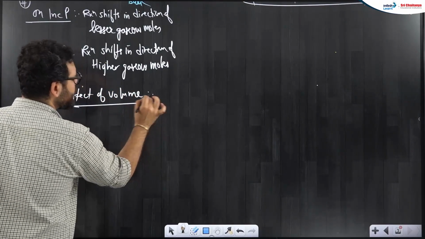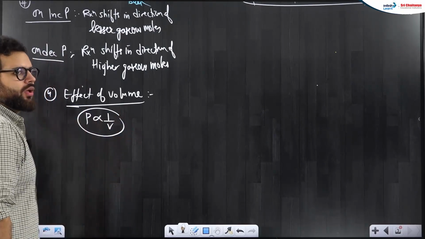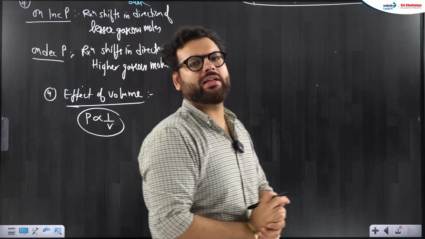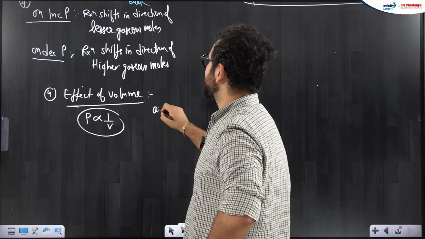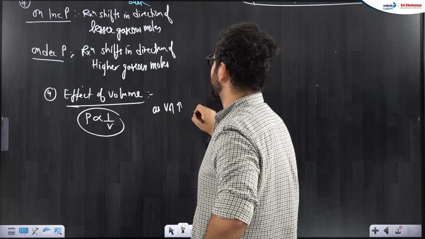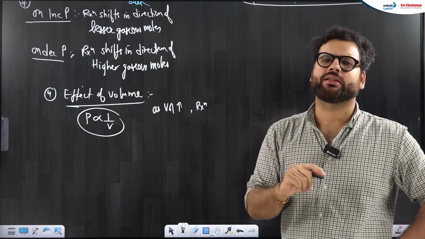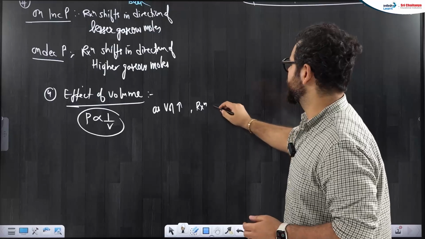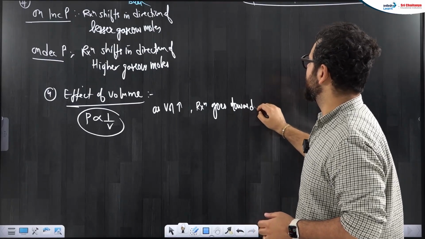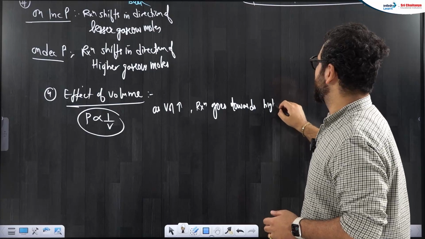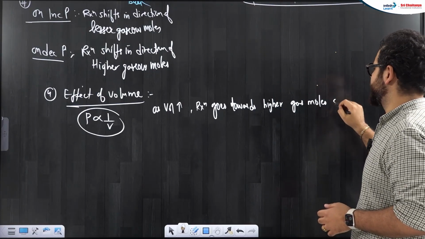As we know, PV equal to nRT, pressure is inversely proportional to volume. So whatever is the pressure effect, exactly opposite is the volume effect. That is, as volume increases, pressure decreases. When pressure decreases, reaction goes towards higher gas moles side.